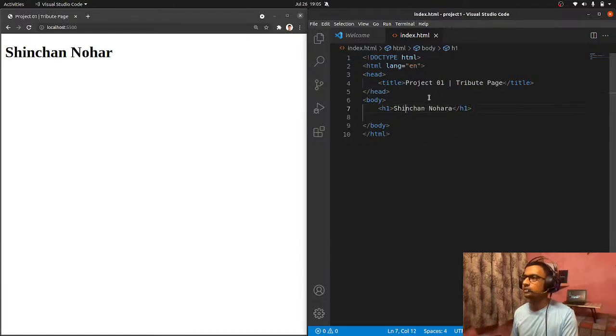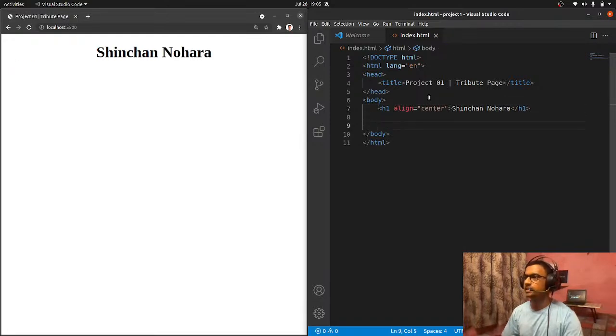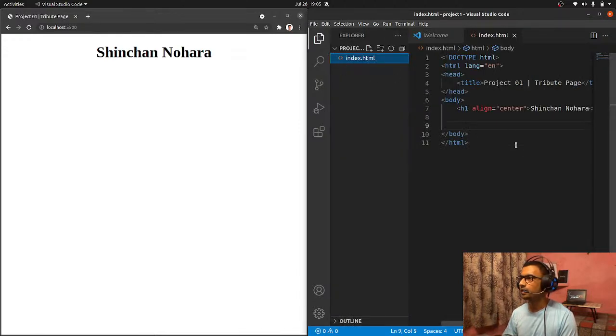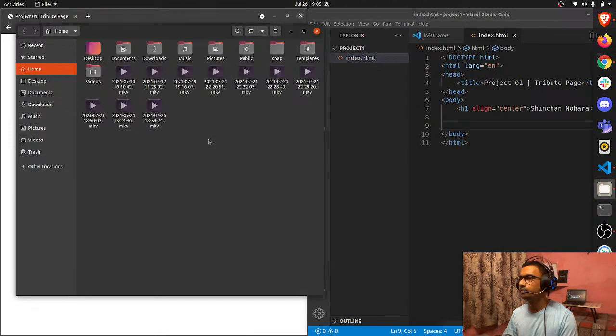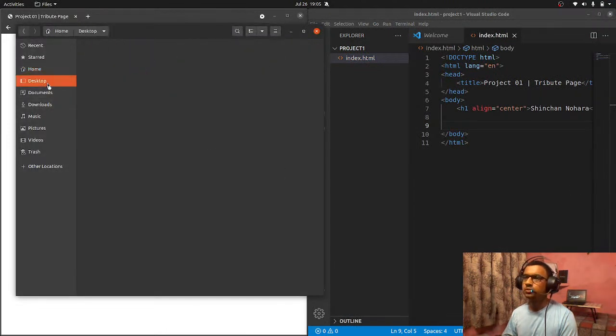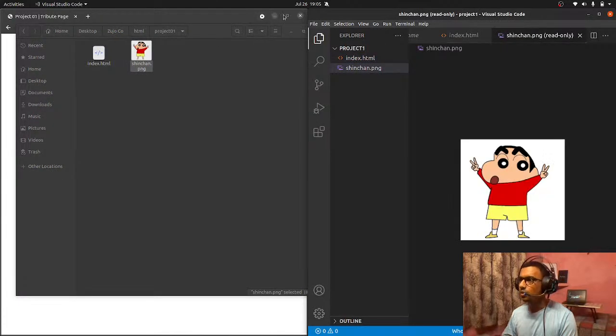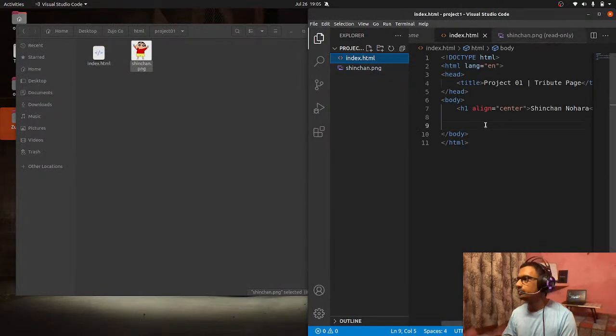Nohara, if I'm not wrong, the spelling is correct. And I want to align this at the center, right? That is pretty amazing. That is pretty easy, I guess. And now I want the picture, right? So I don't have the picture over here. So let me just pick the picture from the folder where I have downloaded. So it's on the desktop. I have created one project for you guys, and it is there. There we go. Okay, now we got the image in our project.